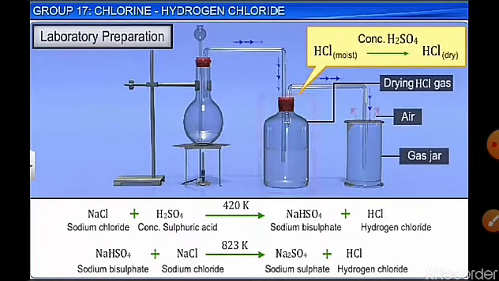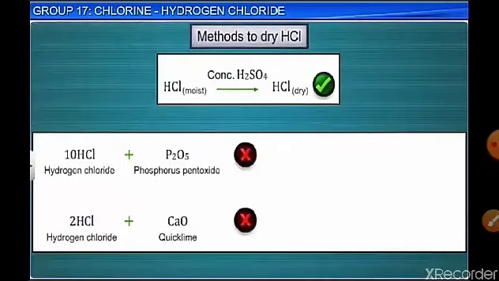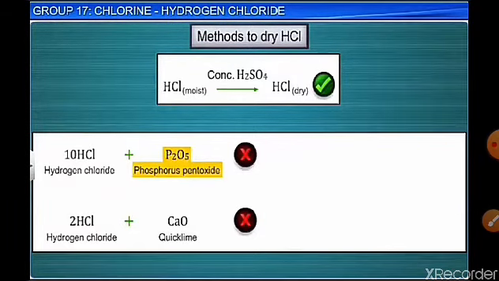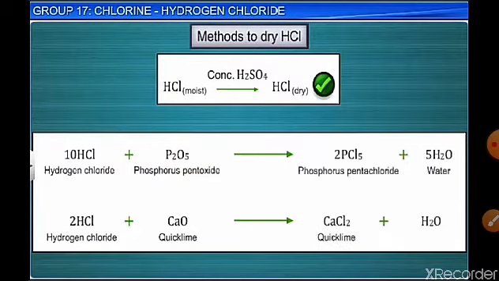So moist HCl turns to dry HCl by passing it through concentrated sulfuric acid, as concentrated sulfuric acid is a good dehydrating agent, but not with P2O5 or calcium oxide, as they themselves react with HCl to give different compounds. So for drying purposes, we will use only concentrated sulfuric acid.